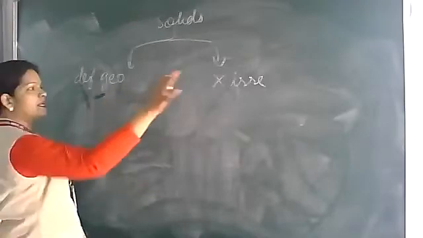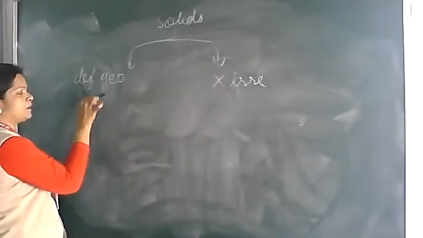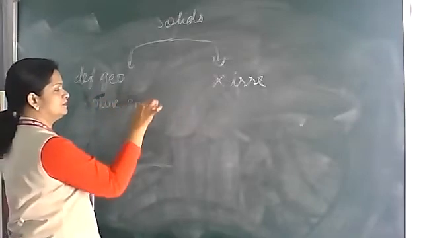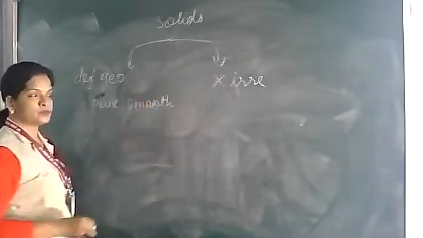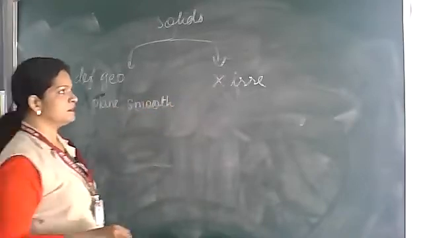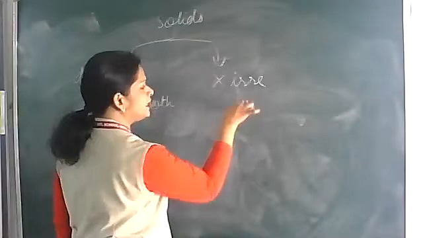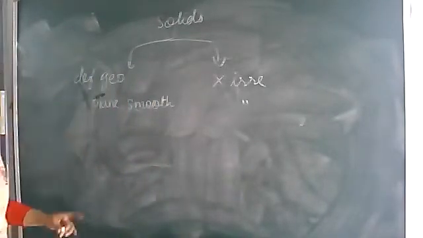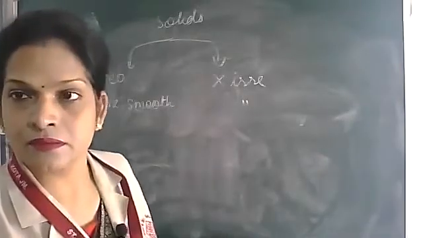Definite geometrical shape, irregular shape. Then cleavage property: plain, smooth surfaces on cutting with a knife. Here, irregular surfaces. Definite heat of fusion, to fuse, to melt.